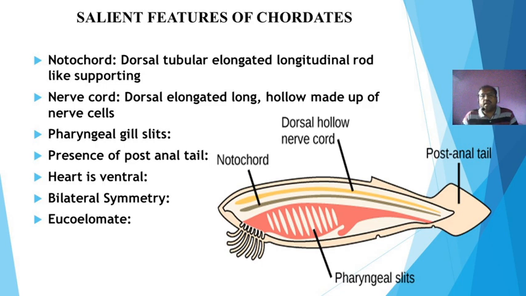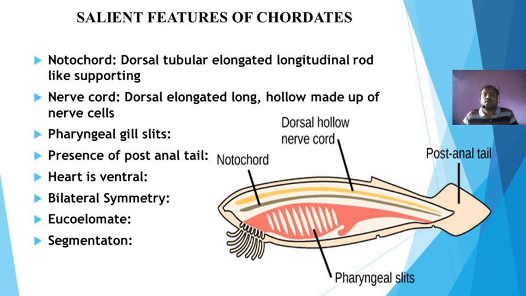What is the purpose of this body cavity? The body cavity accommodates all the vital or visceral organs, so that the shocks or jerks which occur during different activities get absorbed by the fluid present in the body cavity, that is coelomic fluid, and the vital organs stay safe from shocks or injury. So the chordates are eucoelomate.